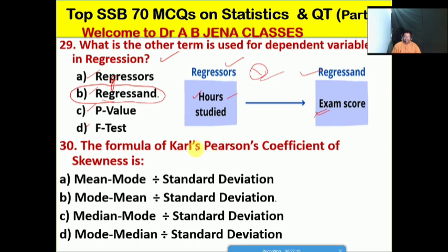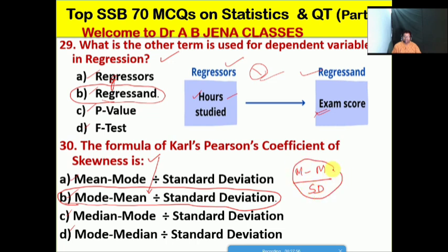So next one we will discuss: the formula of Karl Pearson's coefficient of skewness is what? A, mean minus mode divided by standard deviation; B, mode minus mean divided by standard deviation; C, median minus mode divided by standard deviation; D, mode minus median divided by standard deviation. Friends, B is the right option for this MCQ. So the formula to calculate the Karl Pearson coefficient of skewness is mode minus mean divided by standard deviation.